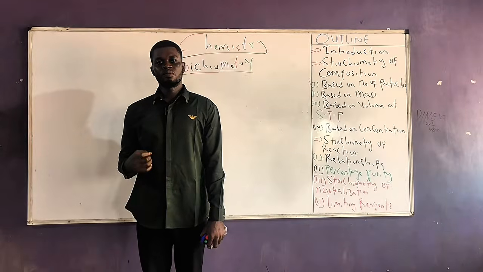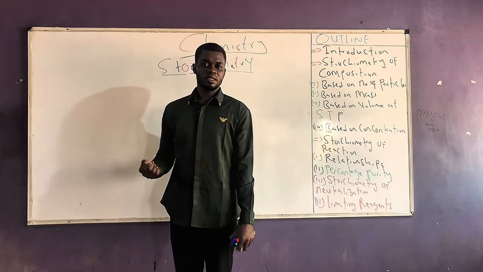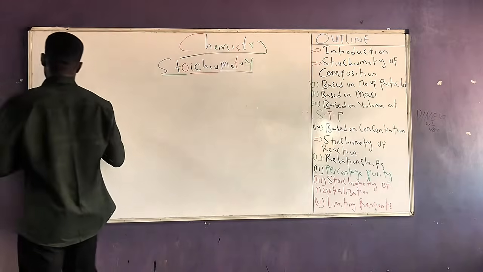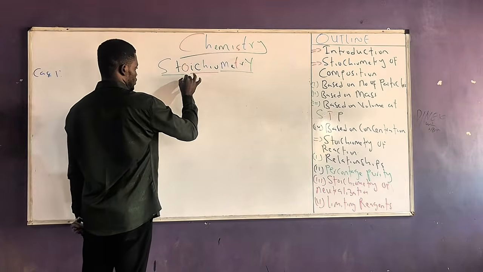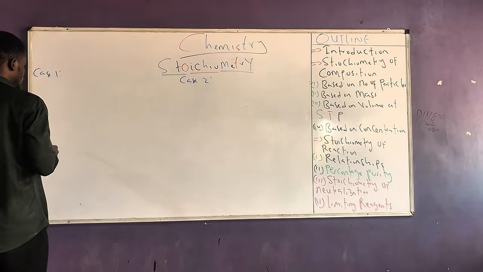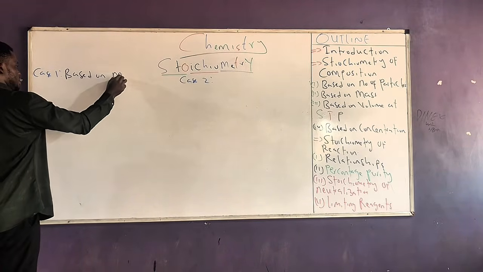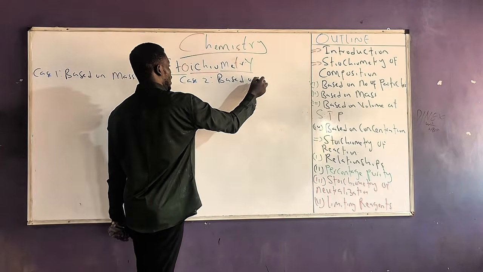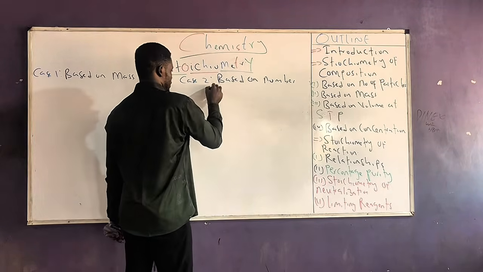Now, since we just said that mole can be used to describe not just the number of particles, but also goes beyond that, we can therefore study mole by dividing it into several cases. So this would be case 1, this would be case 2. So case 1 would be mole based on mass. Case 2 would be mole based on number of elementary entities, based on number of particles.